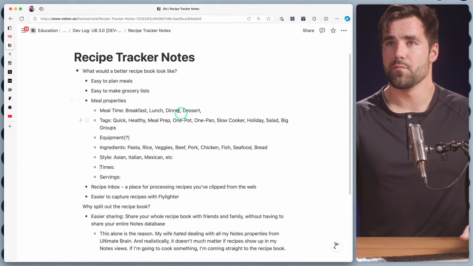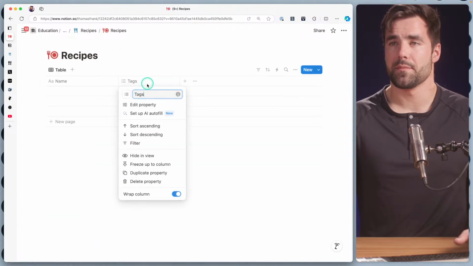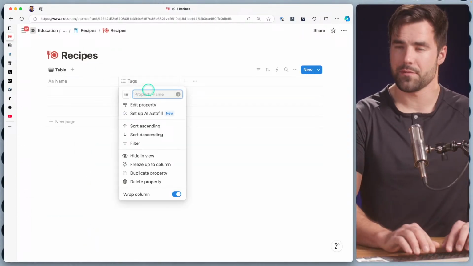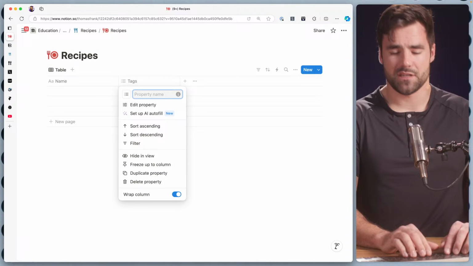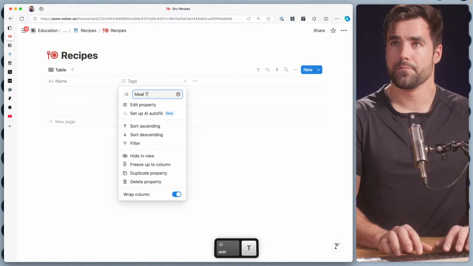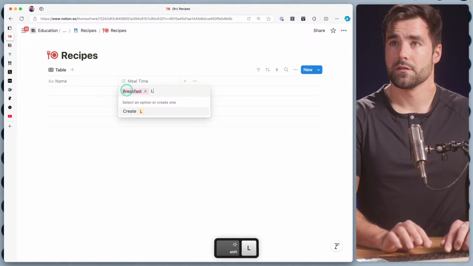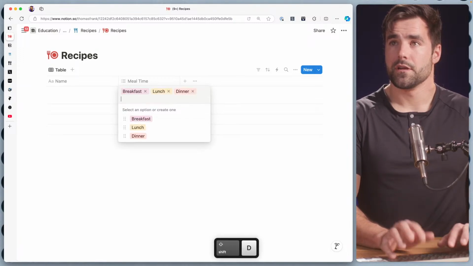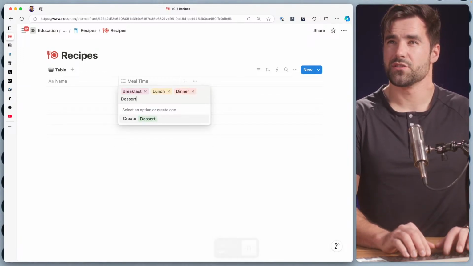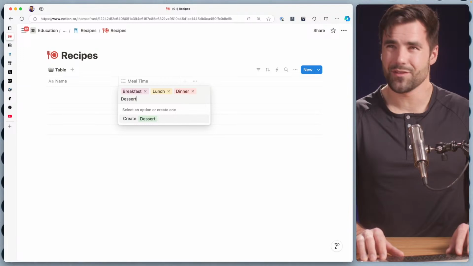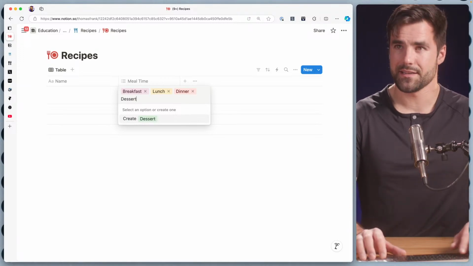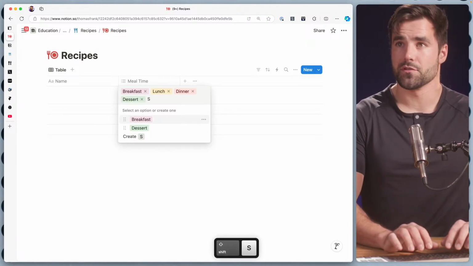In here, we have quite a bit more. So I think I'm going to make a select property or maybe a multi-select property. Yeah, I think multi-select is going to be better. And I'm going to call that mealtime. And we're going to give those options: breakfast, lunch, dinner, and I think dessert also belongs there, even though it's not really a time. I think it does belong there. And then snack would also work too.